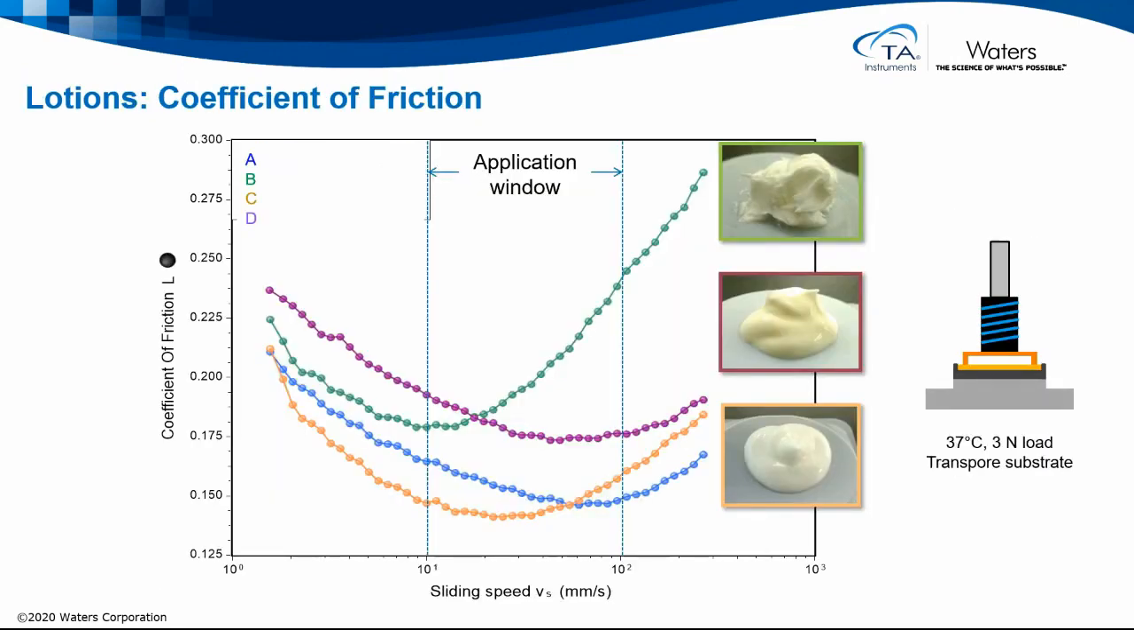In this example, we see the coefficients of friction for several lotions. At 37 degrees body temperature, and with a transport substrate to represent the skin, and a 3 Newton load being applied to represent the pressure from the fingertips on applying these lotions, we can look at the sliding speeds to simulate what the coefficient of friction would be on application. In this case, it is clear that the green curve, the top one, has a much higher coefficient of friction and may be seen to be uncomfortable in application processes.